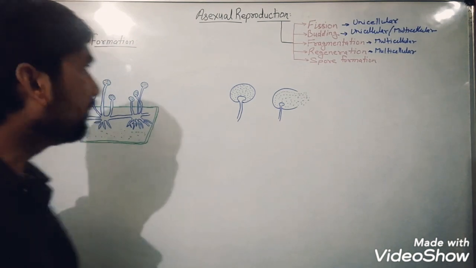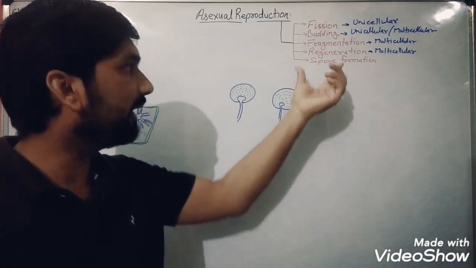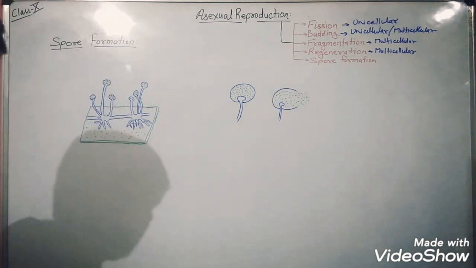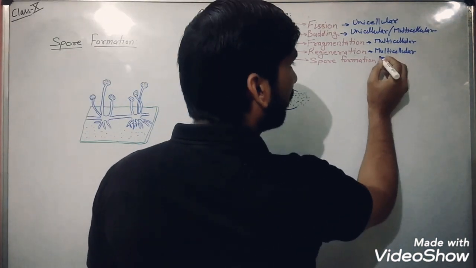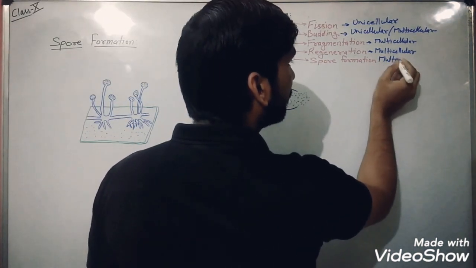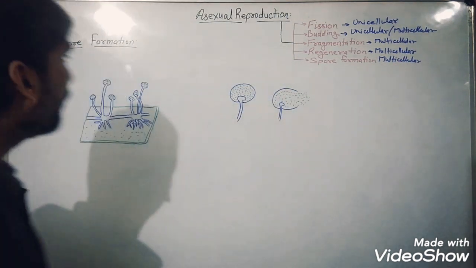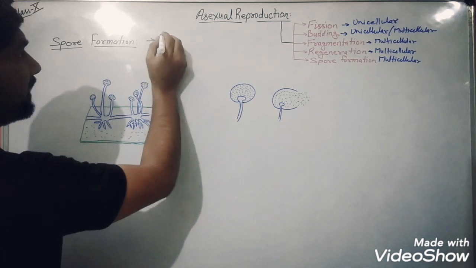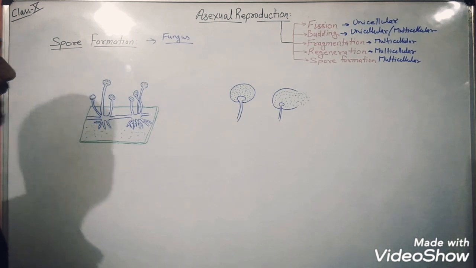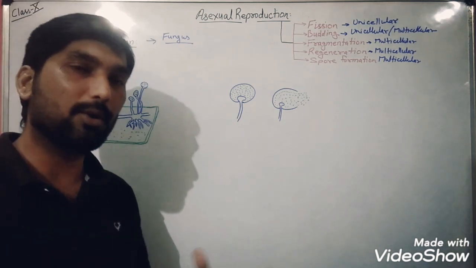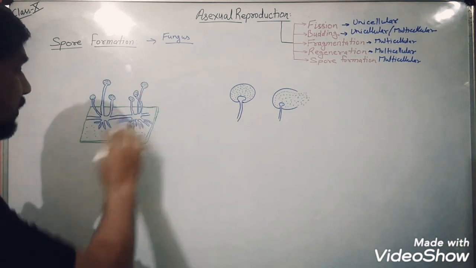So now we will discuss the last method of asexual reproduction for today's topic, that is spore formation. This method is also represented by multicellular organisms, especially when we talk about all the fungal species. So the fungus which are saprotrophs. You know about the specific saprotroph fungus species that is known as what?